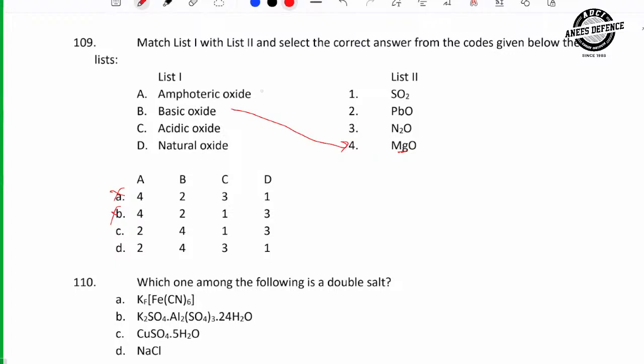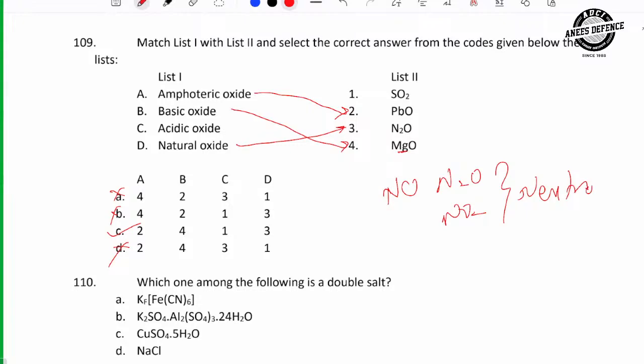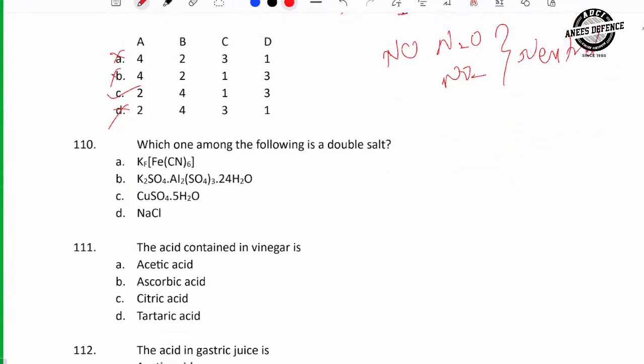If we match A with 2, amphoteric oxide. Acidic oxide, C. What is C? 1 or 3? Yes, nitrogen forms neutral oxide. Very good. So D must be 3, which means option C. Nitrogen oxides means NO, N2O, NO2. These are neutral oxides. Please remember this. Right. And the last question.